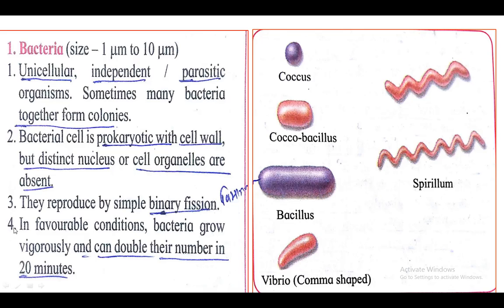Then fourth characteristic, if bacteria get a favorable condition, at that time these bacteria grow very vigorously and they can double their number in only 20 minutes.